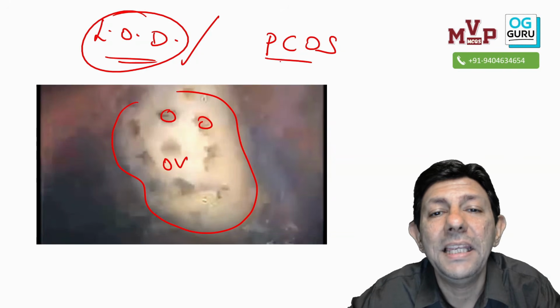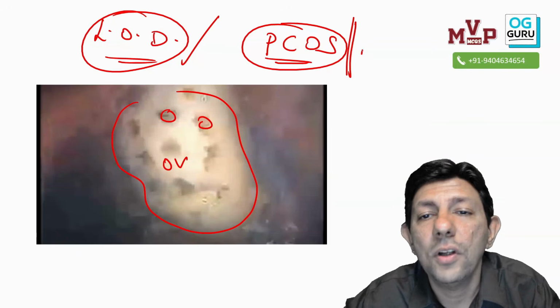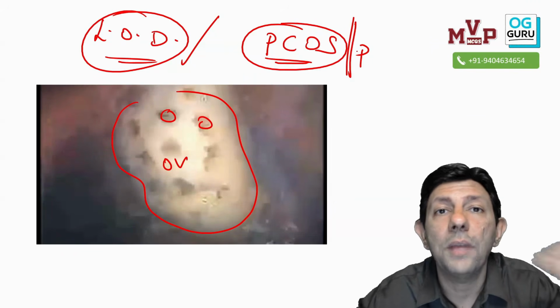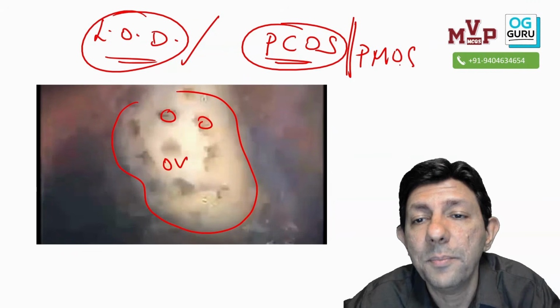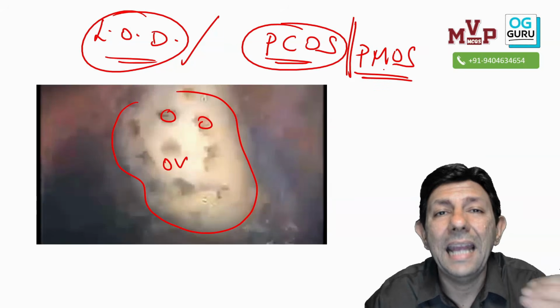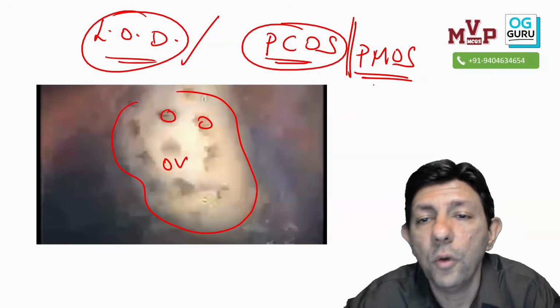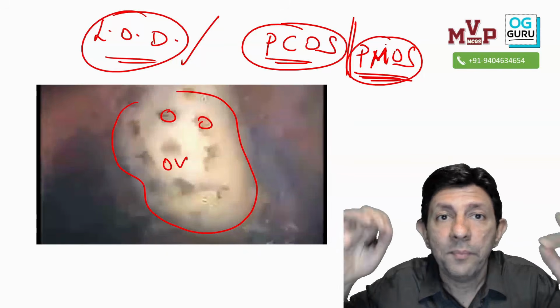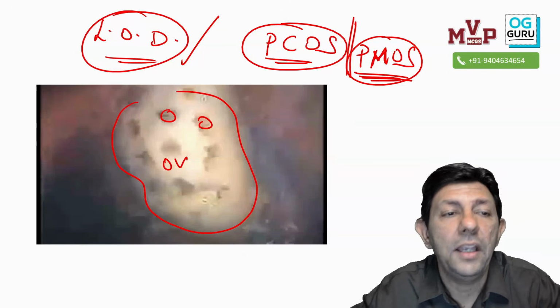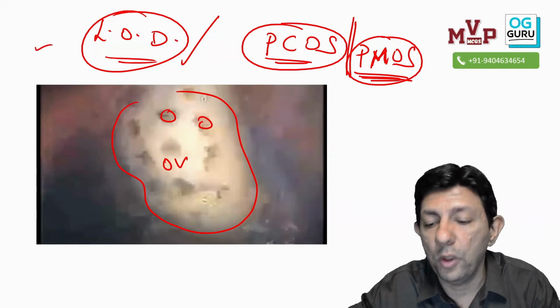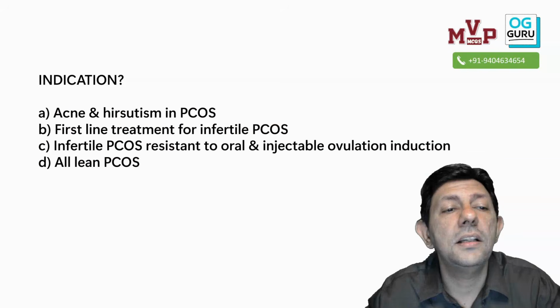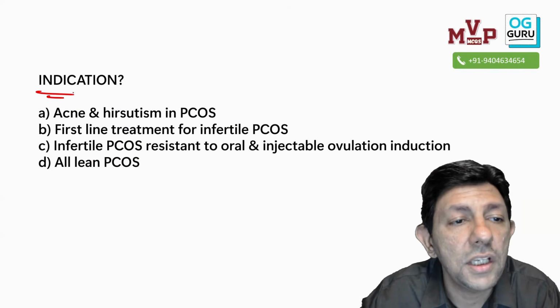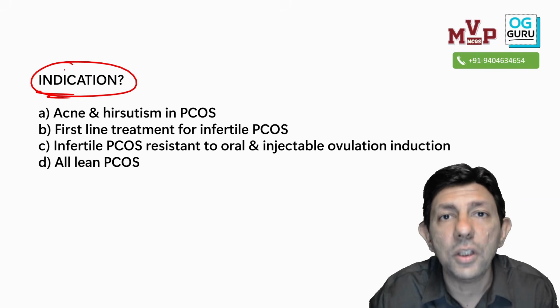Yes, PCOS was the old name, polycystic ovarian syndrome. Now all of us know the new name is PMOS, polyendocrine metabolic ovarian syndrome, because it is a metabolic condition and there is insulin resistance associated. But that's not the question. Either the question could be to identify it, so if it is identify, then laparoscopic ovarian drilling. But what is the question? The question is, what is the indication for this surgery?